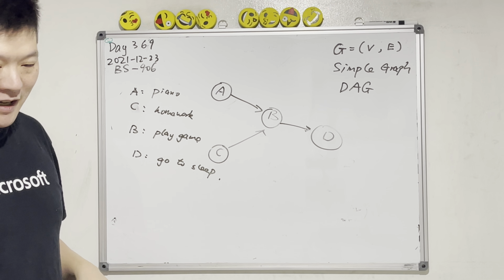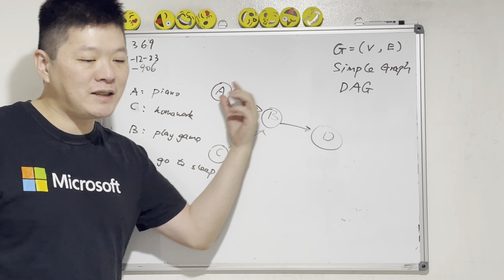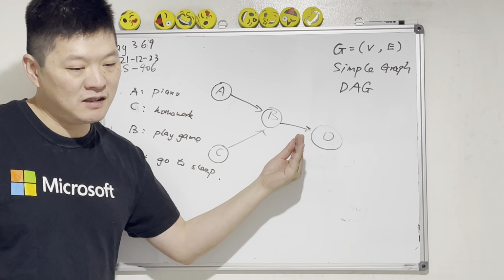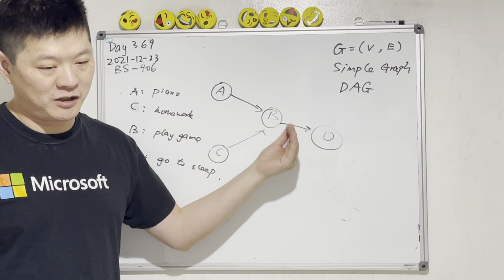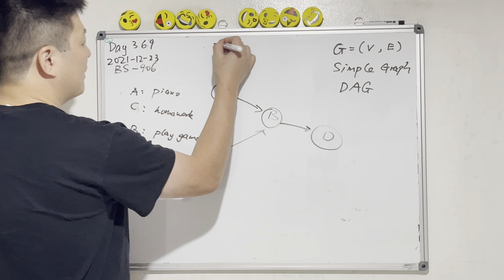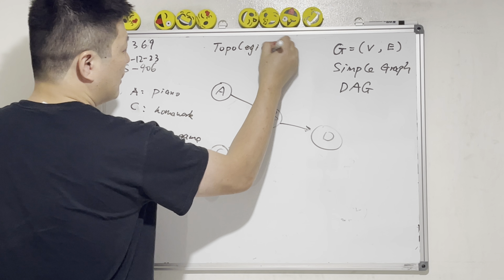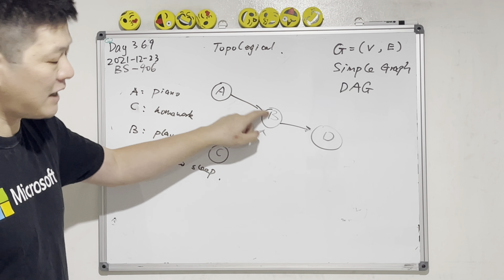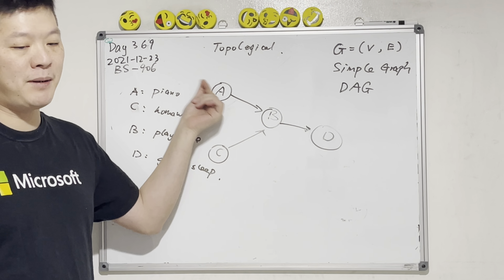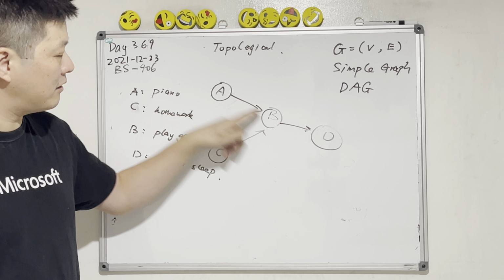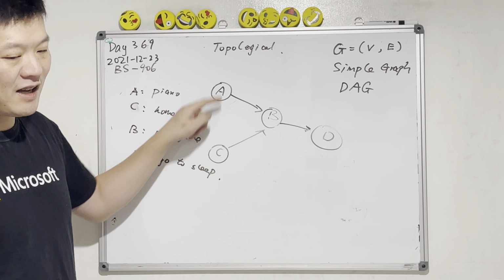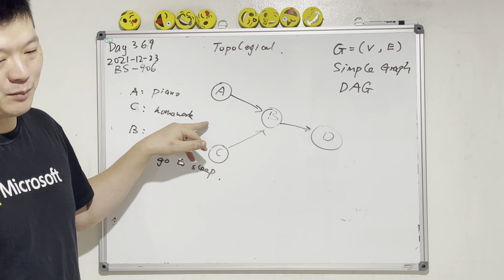We call this kind of traversal of the graph topological. This can be visualized as dependency. In order to do B, you have to do A and C first. A and C are independent, so you can do them in parallel.